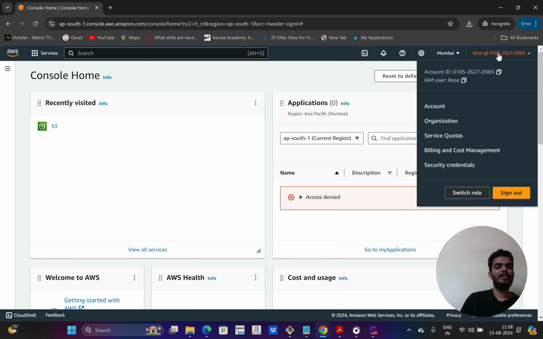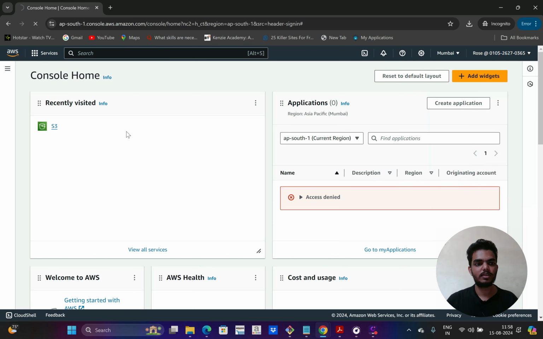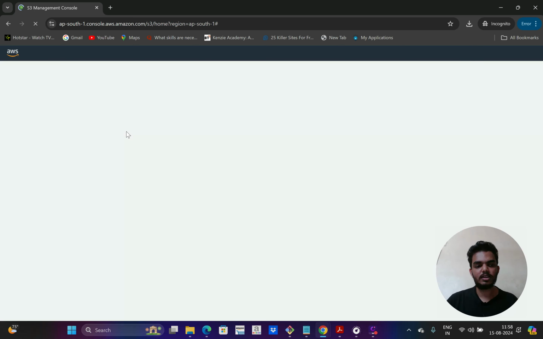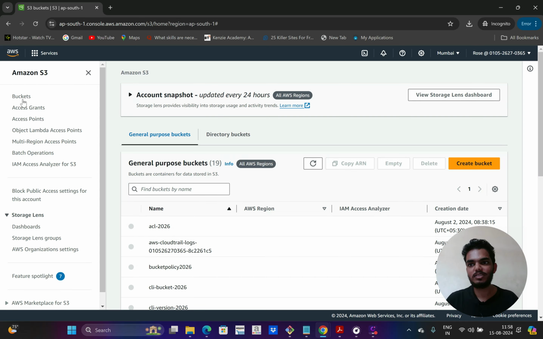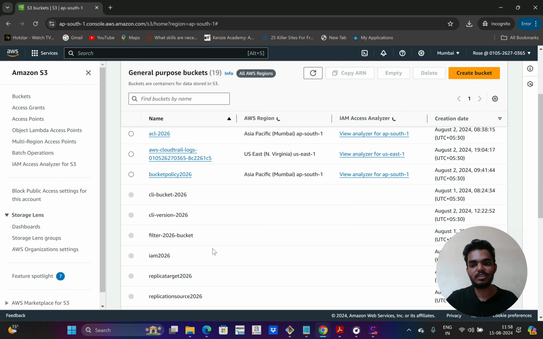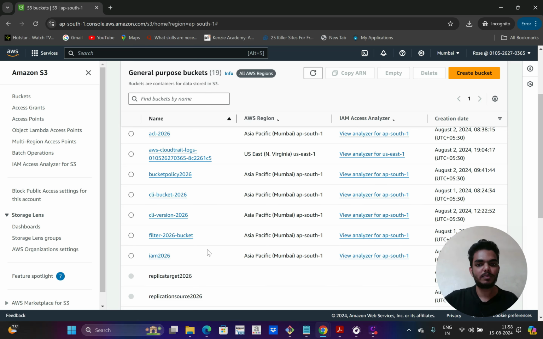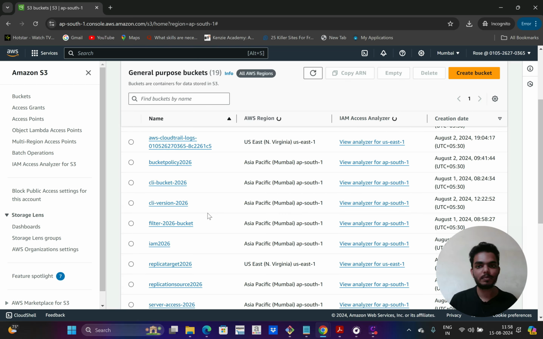If I open S3 now, she should be able to see all the buckets, because the policy is already attached to the group, and she is part of that particular group.